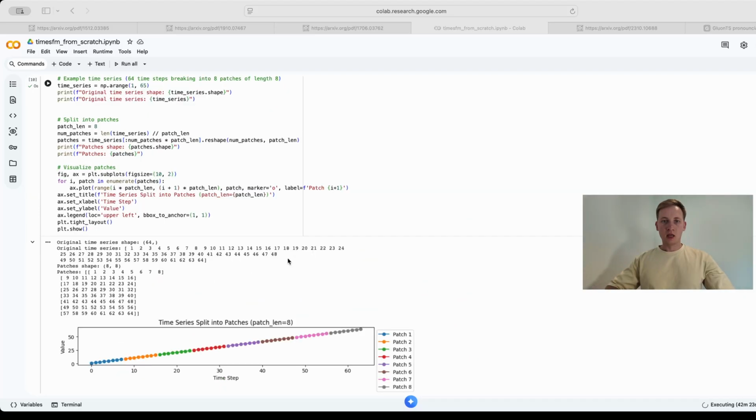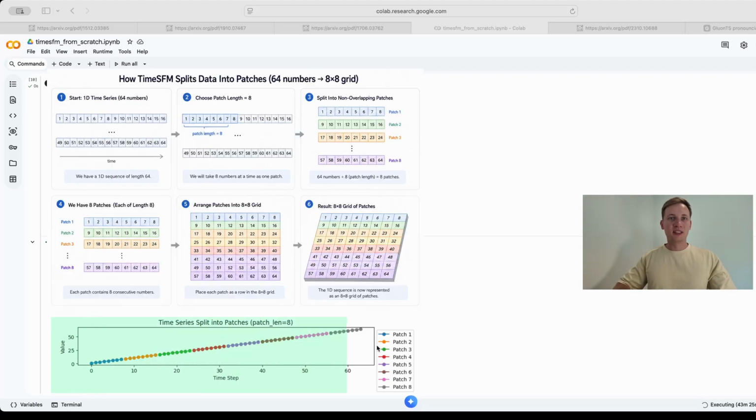Let's get into it. To understand how TimesFM works under the hood, we need to talk about patching. TimesFM doesn't look at one number at a time. It divides a long sequence into manageable chunks called patches. Like in this cell, we are taking a simple sequence of numbers and breaking it down into fixed length segments. We are reshaping our 64-point series into a grid of 8x8 patches. We'll use this approach in the upcoming cells. We can see the visualization of the 64 points broken down into 8 patches. Each patch has a length of 8.